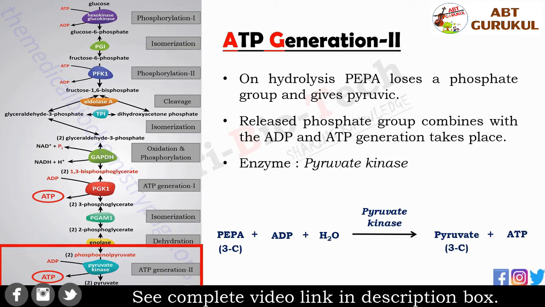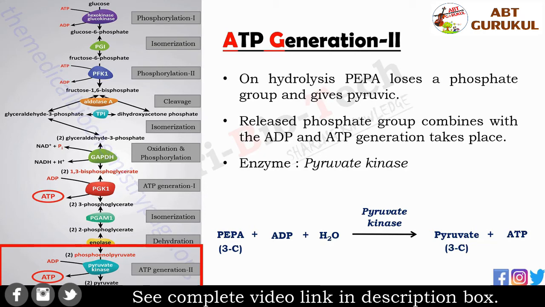As each reaction in the oxidative and payoff phase occurs twice, because there are 2 PGAL molecules, therefore 2 ATP molecules are generated at ATP generation 1 and 2 more ATP molecules at ATP generation 2. In all, it produces 4 molecules of ATP. 2 molecules of NADH2 are also produced at oxidation and phosphorylation.